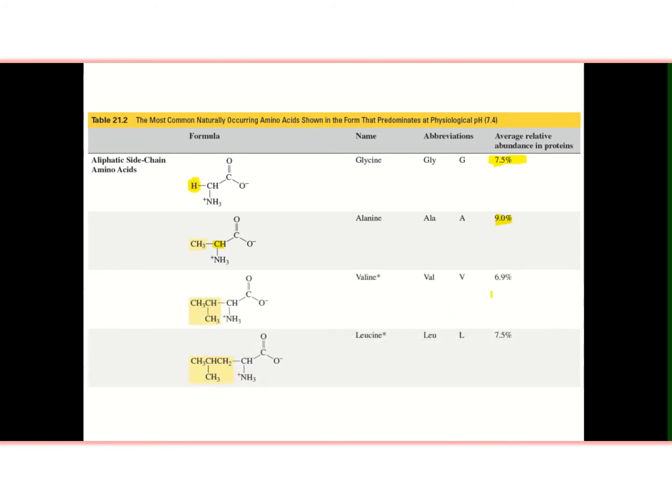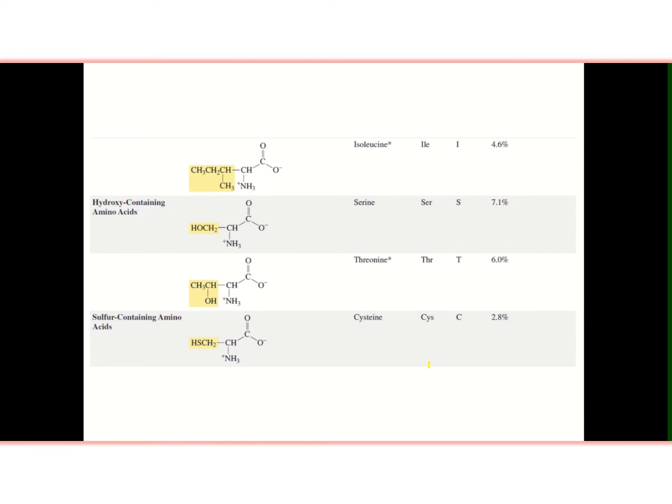Valine, in the case of valine, you can see this side chain is an isopropyl group, and in case of leucine it is an isobutyl group. Up to isoleucine, you can see only aliphatic carbon chains are the side chains. In this, a hydroxy group is attached to the side chain. So these are the hydroxy containing amino acids, that is serine and threonine.